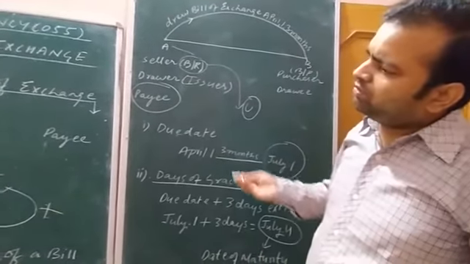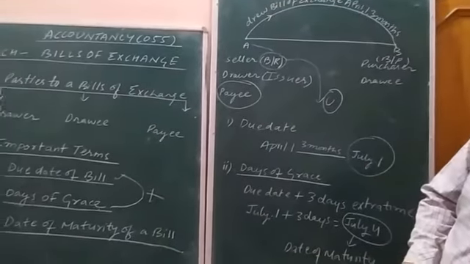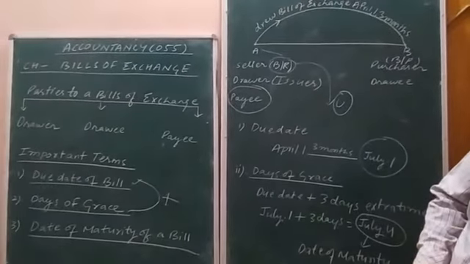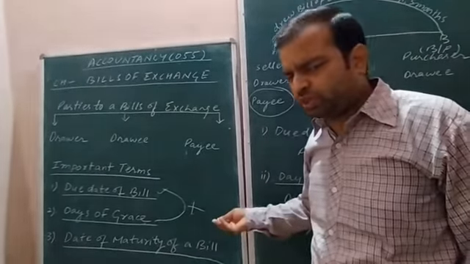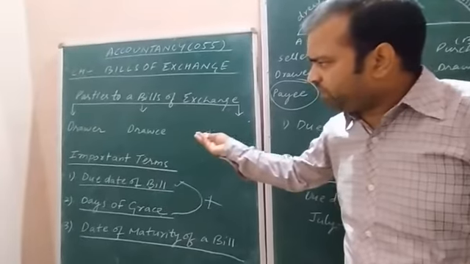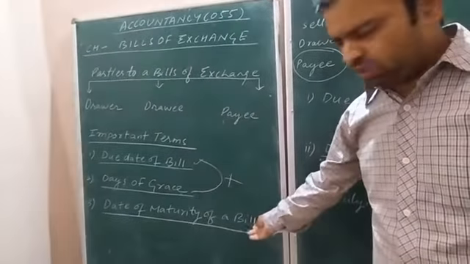So these are the very important terms which we should know, what is their meaning, what is their role. As I have already explained to you just now, the role of the different parties involved. What are these 3 important terms?